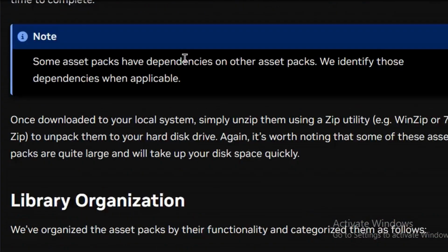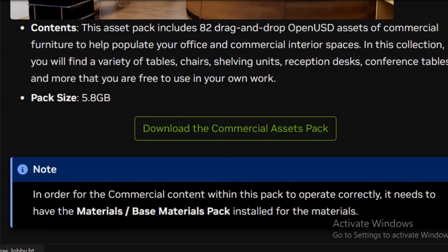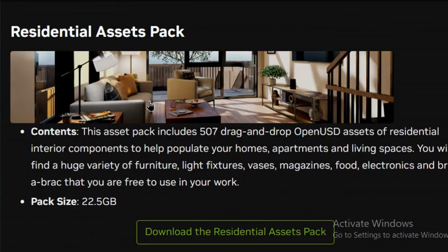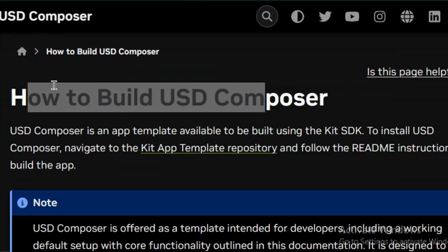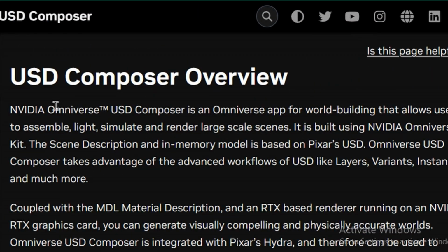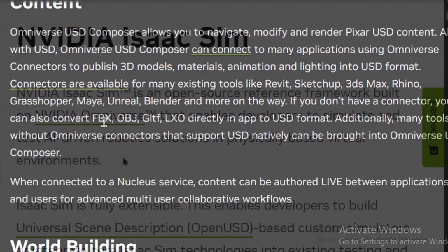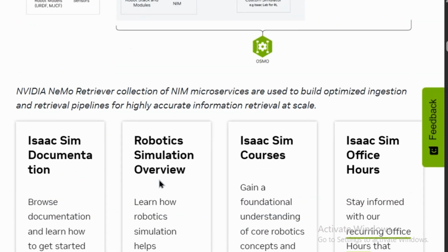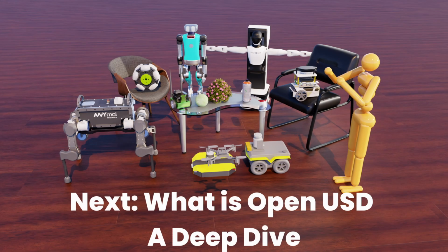Massive USD assets and environments are already available for download. Tooling for building these worlds is already available under Nvidia Omniverse. It is almost mature. Omniverse Composer and Isaac Sim are major applications available especially for building and working on these virtual worlds. I'll be diving into each of these topics and sharing the best way to get started in the coming videos. The next video will be on OpenUSD.